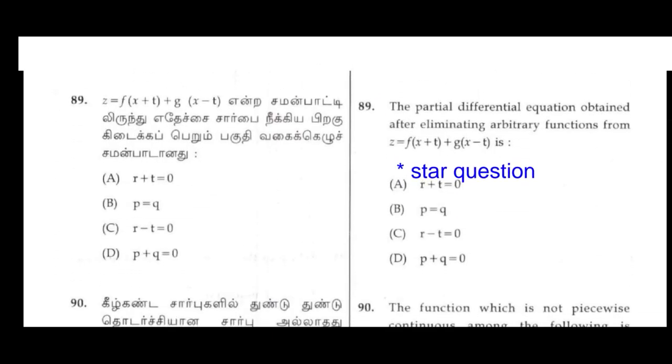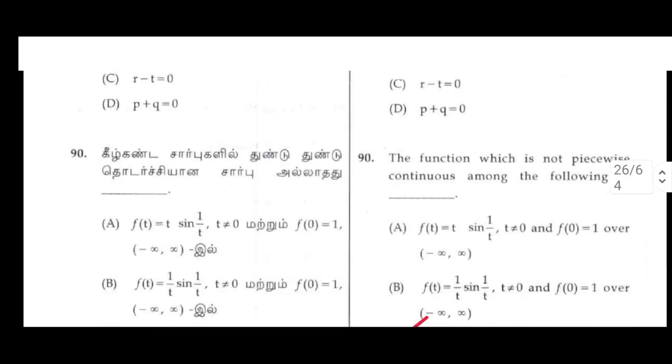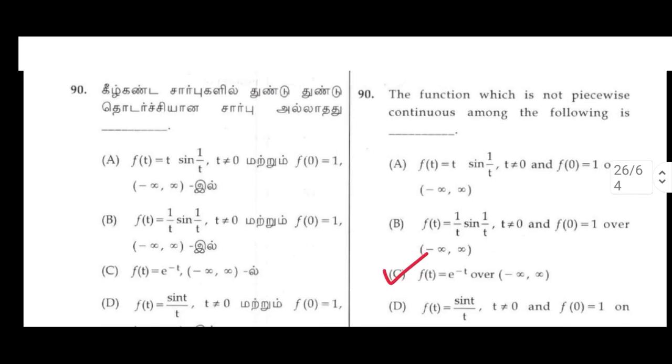89. The partial differential equation obtained after eliminating arbitrary functions from z = f(x + t) + g(x − t) is the star question. 90. The function which is not piecewise continuous among the following is dash. C option: f(t) = e^(−t) over minus infinity to plus infinity.